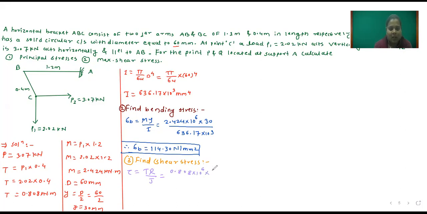R means D by 2, so R is 60 by 2, divided by polar moment of inertia, which is pi by 32 into 60 raised to 4. So you calculate and tell me shear stress, which is equal to how much.